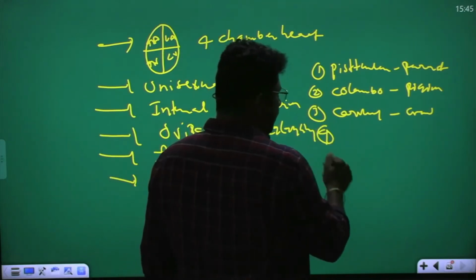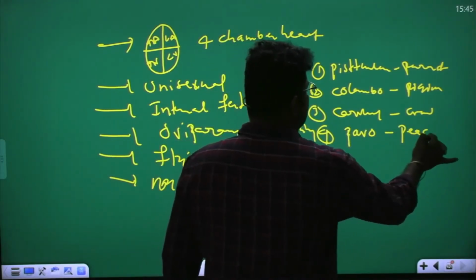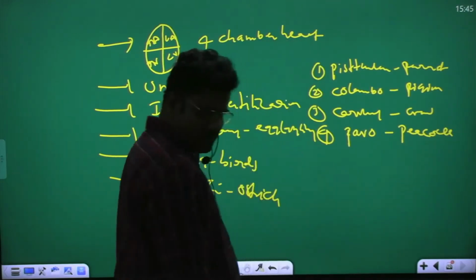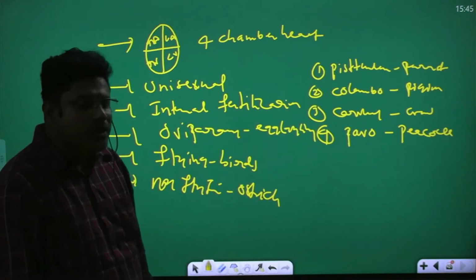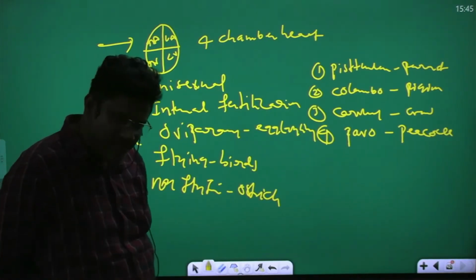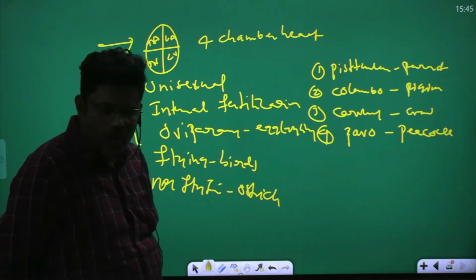Pavo is the peacock. This is also a flying bird. Aptenodytes is the penguin.